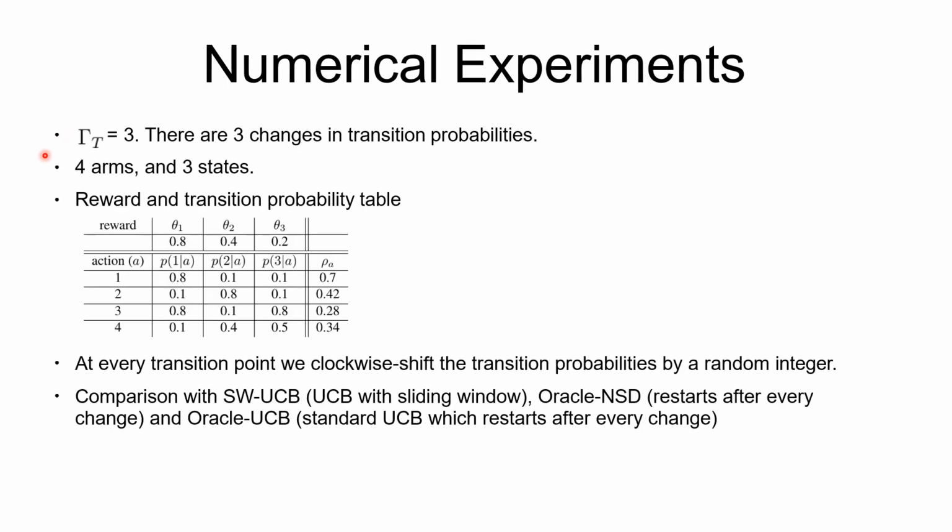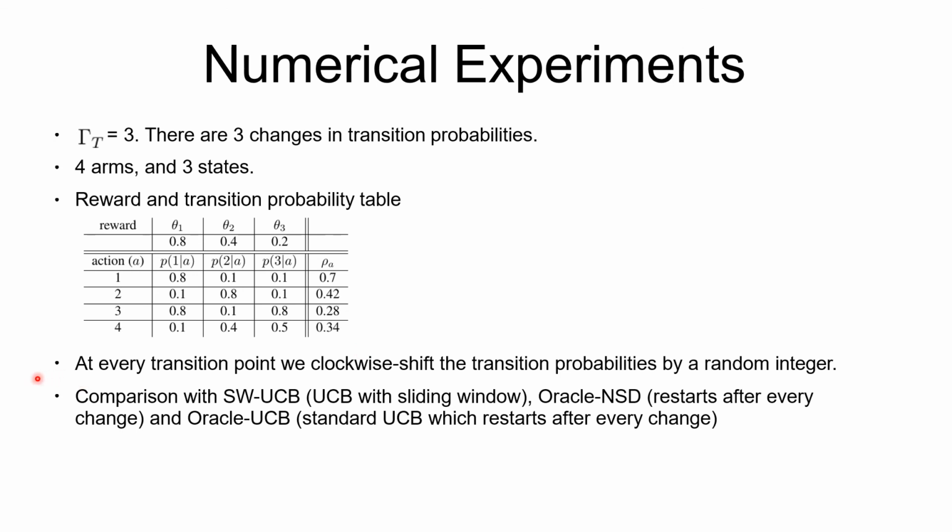This work concludes with a few numerical experiments in the following setup of 4 arms and 3 states, and the initial reward and transition probability table as shown here. The authors also considered 3 changes in transition probabilities in order to introduce non-stationarity.